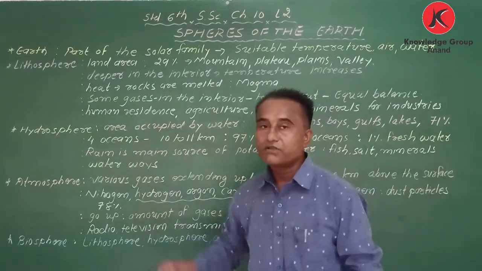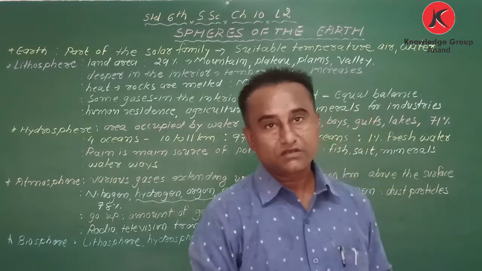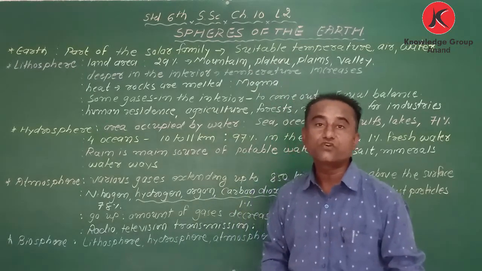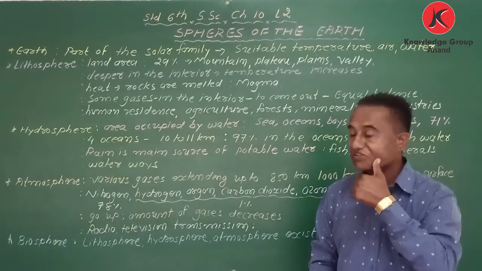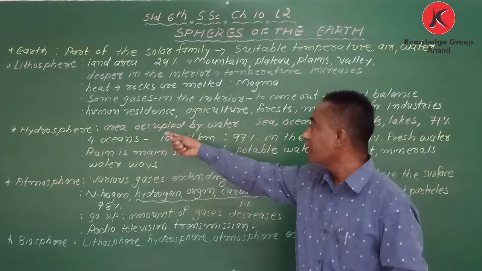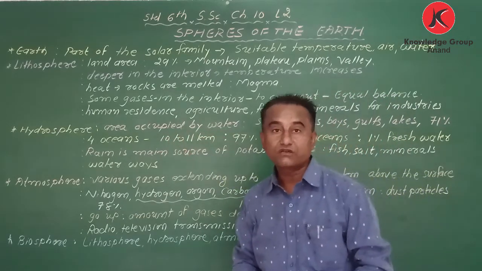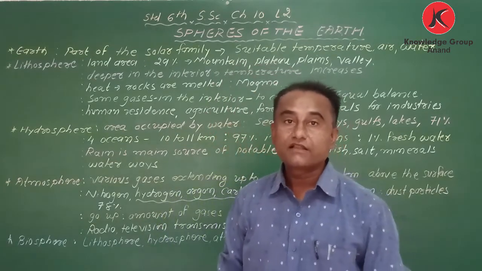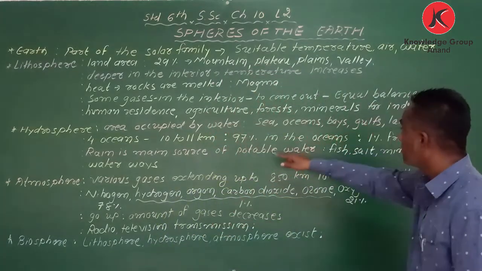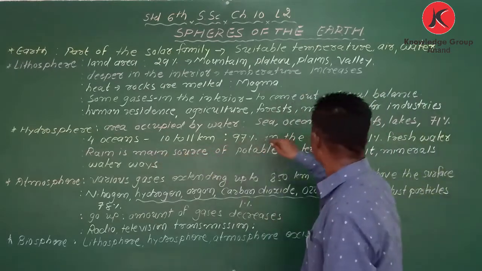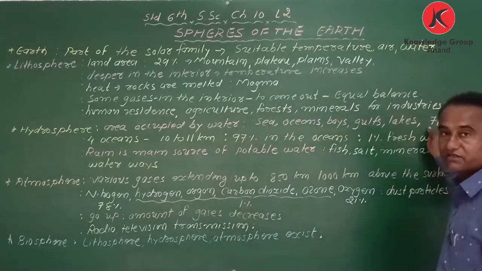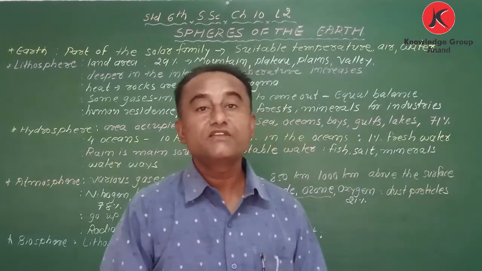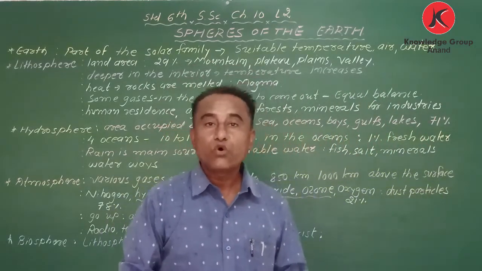Now, the area occupied by water on the surface of the earth is called hydrosphere. That's why it is written, area occupied by water. My dear student, here I would like to say that it is clearly written here, see, 71% area is occupied by water.